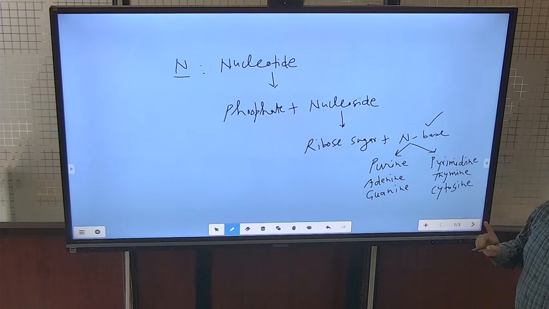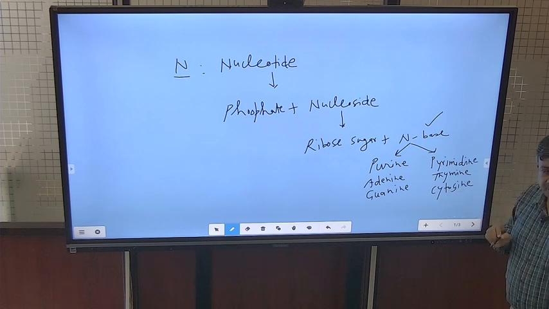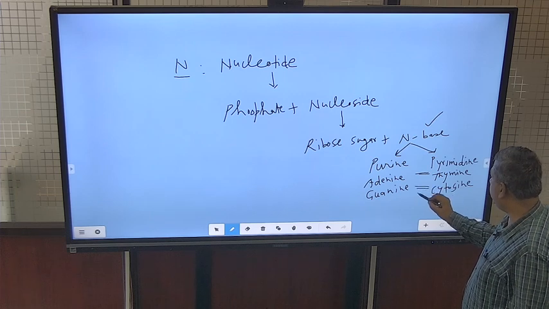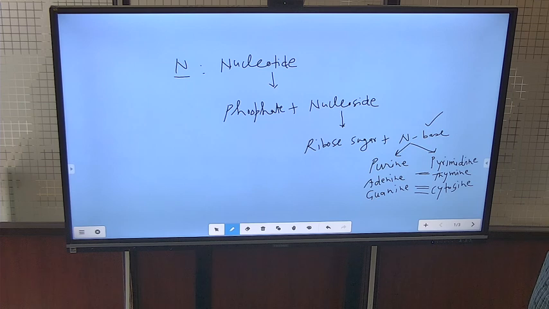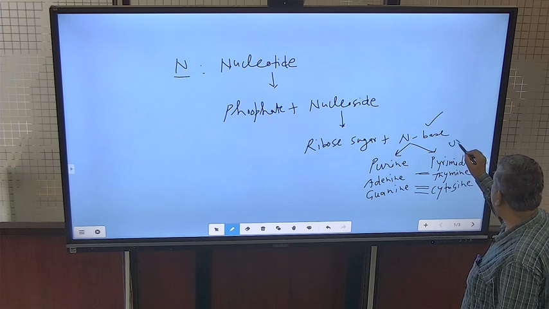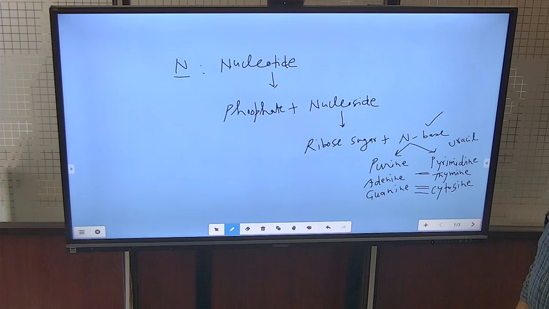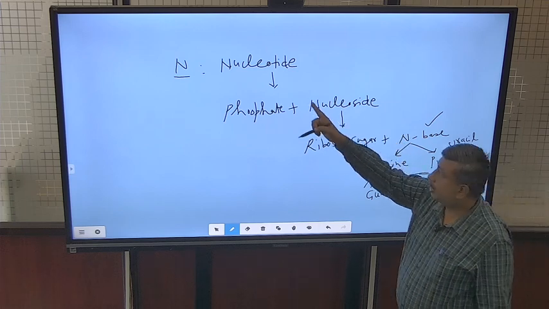So, there are 4 nitrogen bases, 2 in purine and 2 in pyrimidine, and then there is bonding between adenine and thymine, and guanine and cytosine. Here a double bond, here a triple bond. But in the case of RNA, uracil is present in place of thymine. Uracil is another pyrimidine base that occurs in RNA. In this way nitrogen is a component of nucleotides.